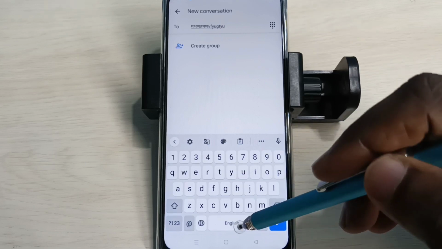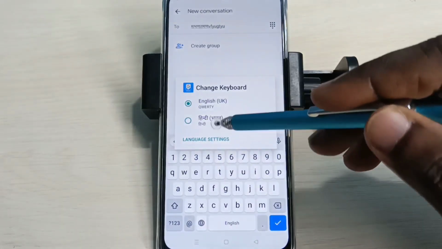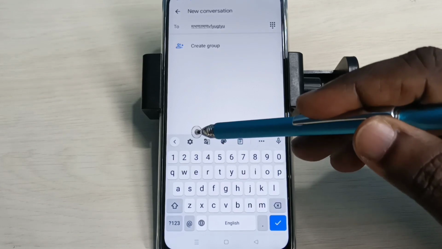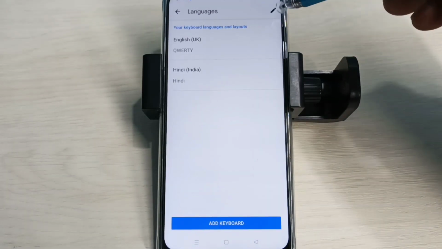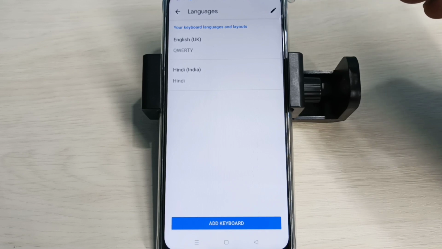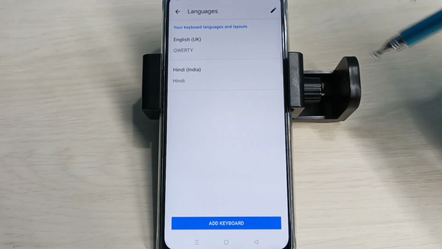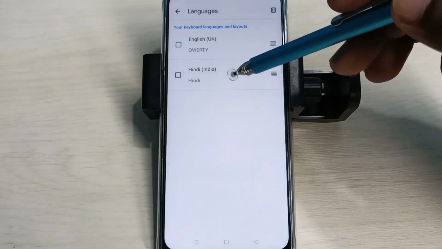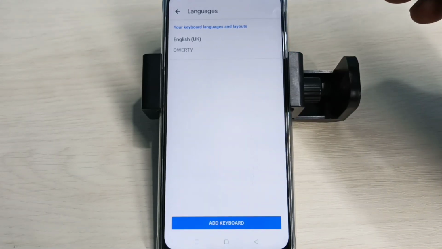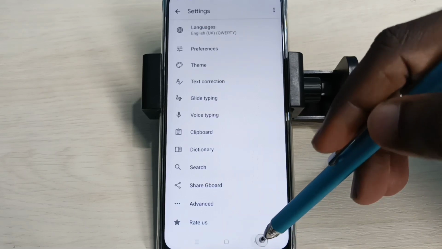So if you want to delete that newly added language, again go to settings, tap on this settings icon, then select Languages, then tap on this Edit icon, then select the language which we want to delete, then tap on Delete. Done. Let me go back to the keyboard.